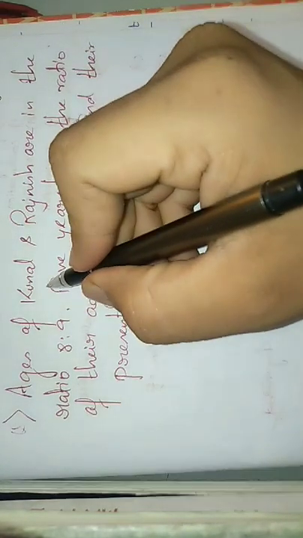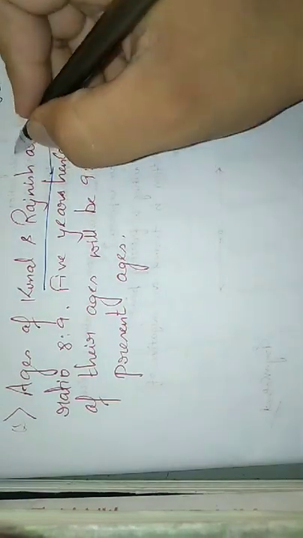So here already in the present tense we are given a statement. This statement is entirely in the present tense, right? So presently their ages are in the ratio 8:9.